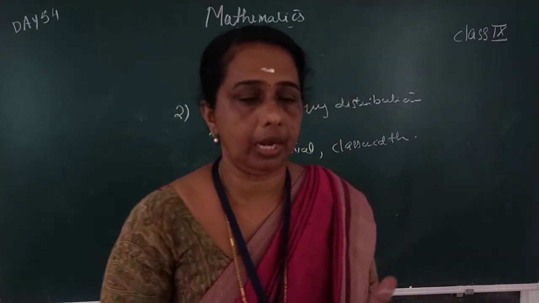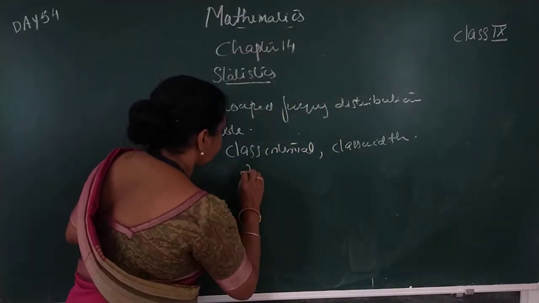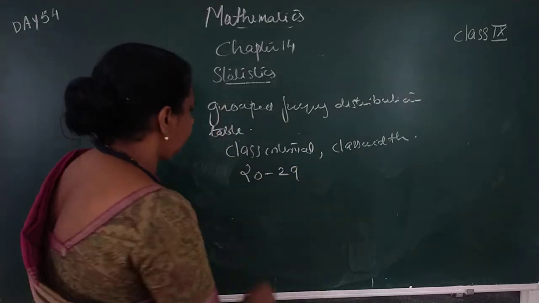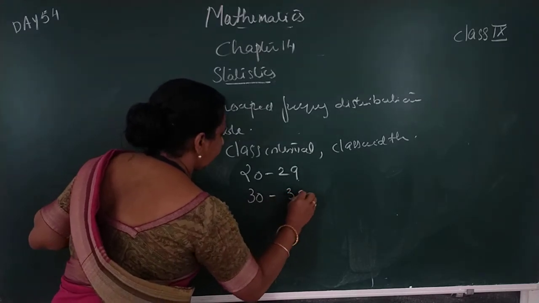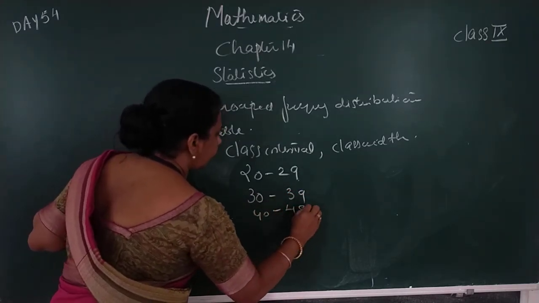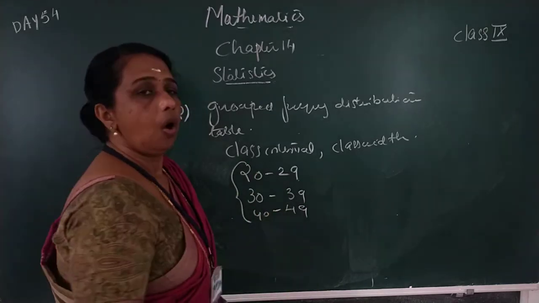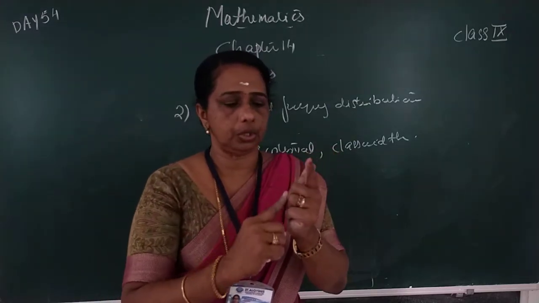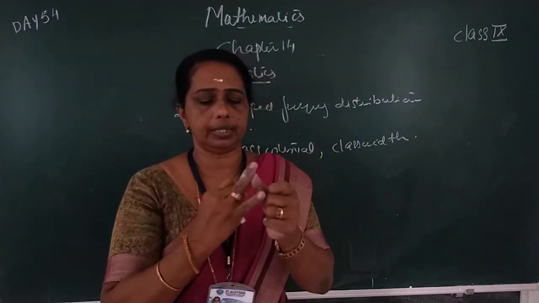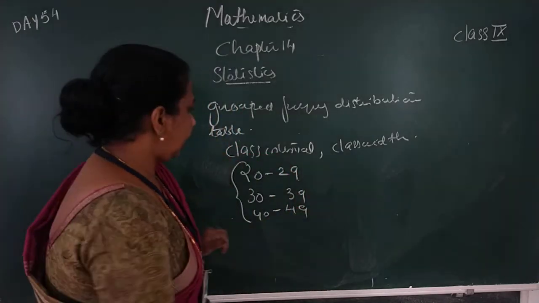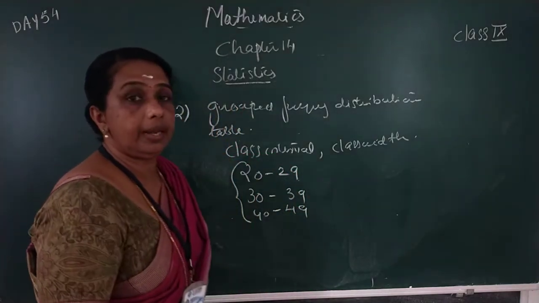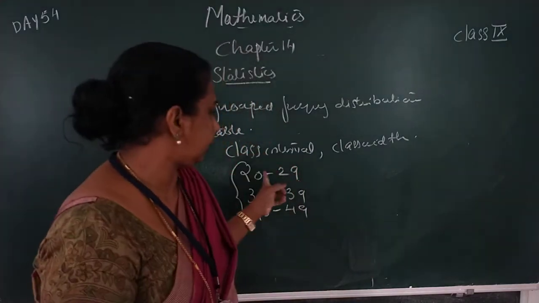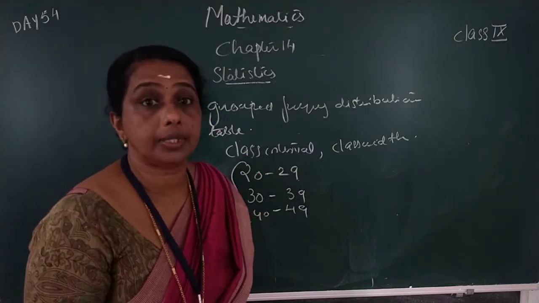We can prepare a class interval 20 to 29, then 30 to 39, 40 to 49. This is called the class interval or classes. Here 20, 21, 22, 23, 24, 25, 26, 27, 28, 29. This class interval has 10 differences, the class width is equal to 10. Class width or class size.